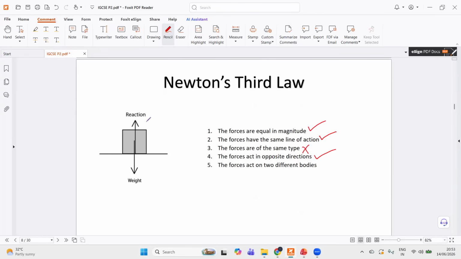Plus, for Newton's third law pair forces, the forces must act on two different bodies, whereas these two forces are acting on the same body. So since these two conditions are not met, weight and reaction cannot be construed as Newton's third law pair forces.